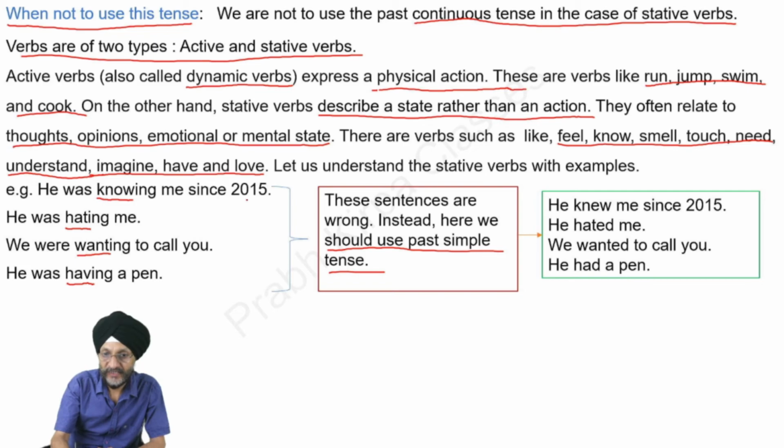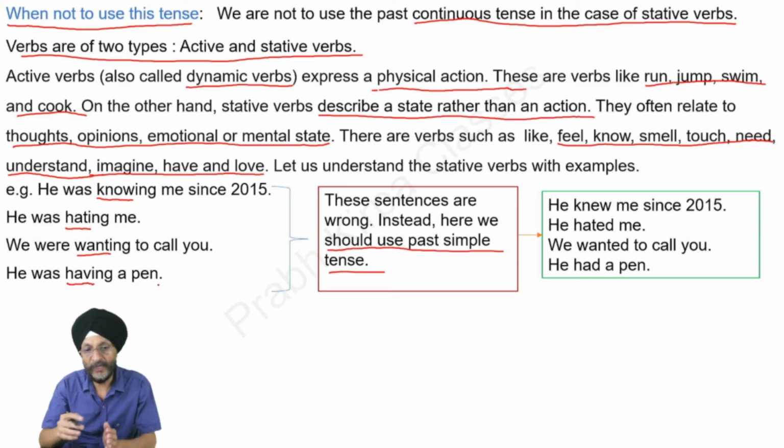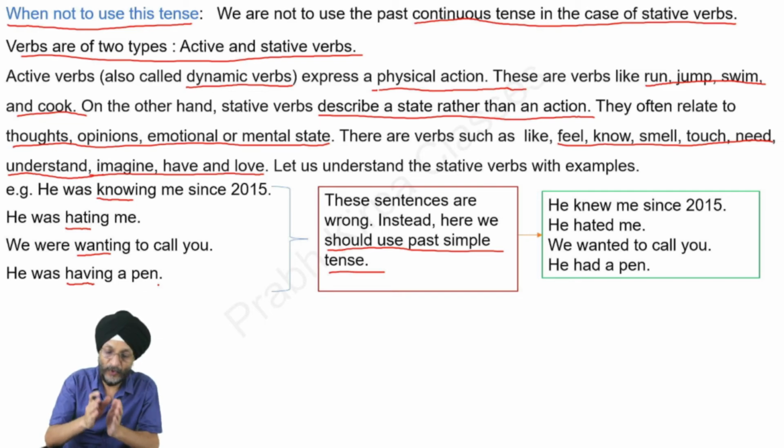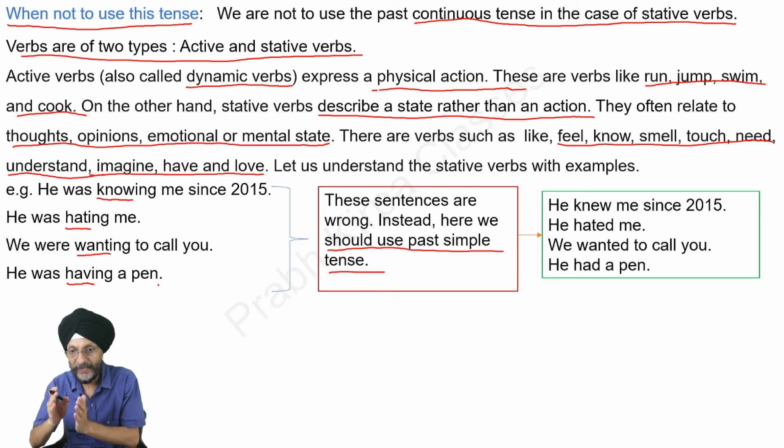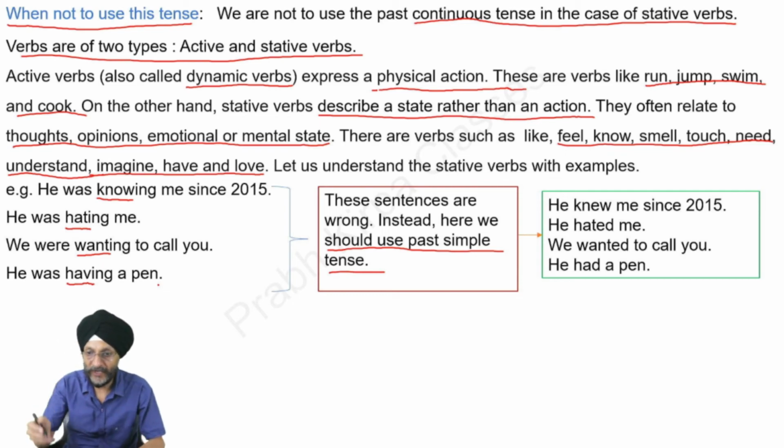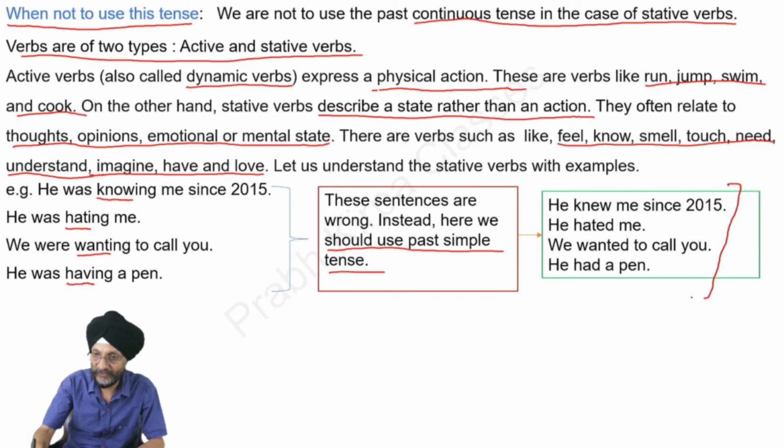He knew me since 2015. He hated me. We wanted to call you. He had a pen. That is, we are not using the stative verbs in past continuous form. Rather, these sentences are to be made in the form of past simple tense. Here we have given these sentences after correcting them in the form of past simple tense.